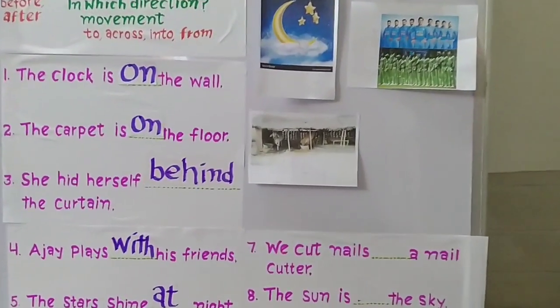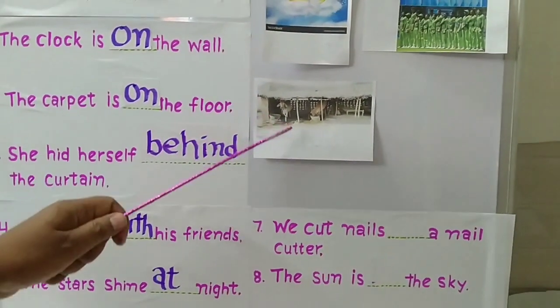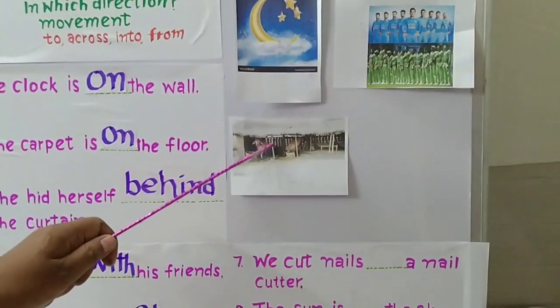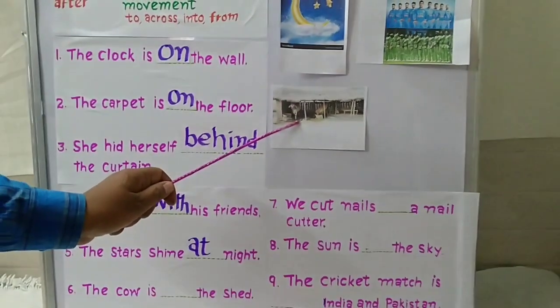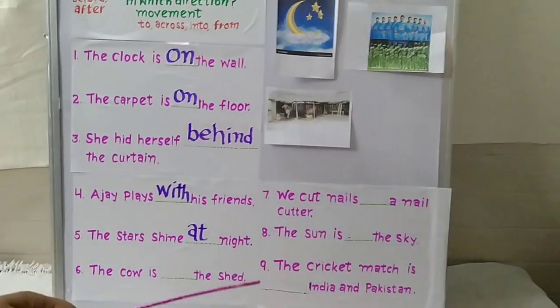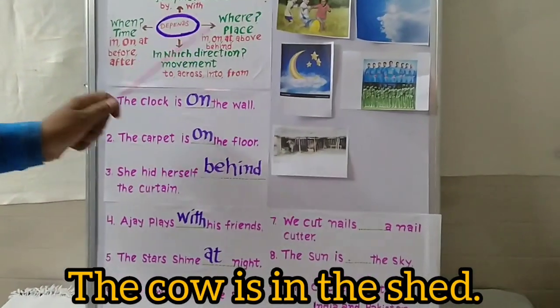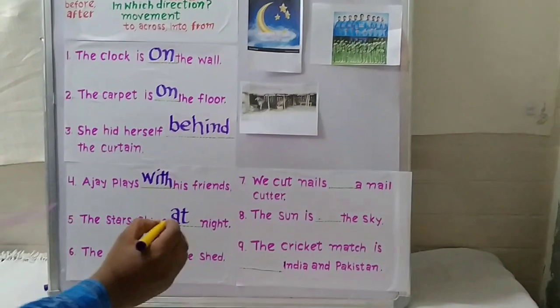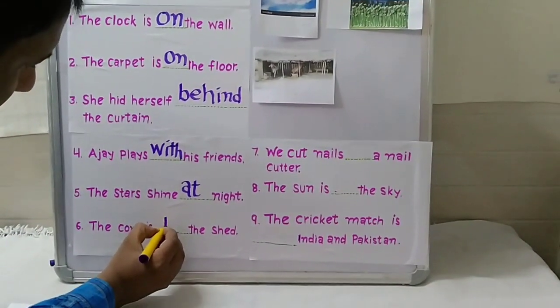Next sentence. The cow is dash the shed. Look at the picture. Where is the cow? Yes, in the shed. In tells where the cow is. It tells place or position. In. We use preposition in.